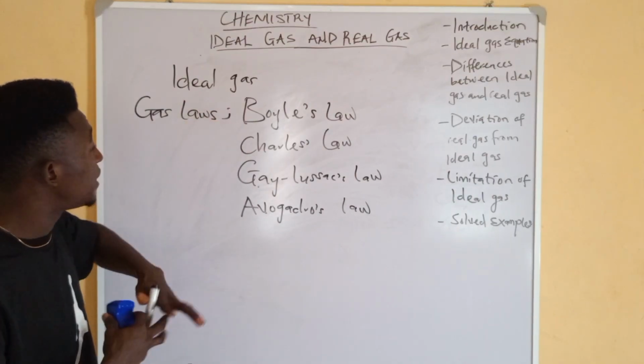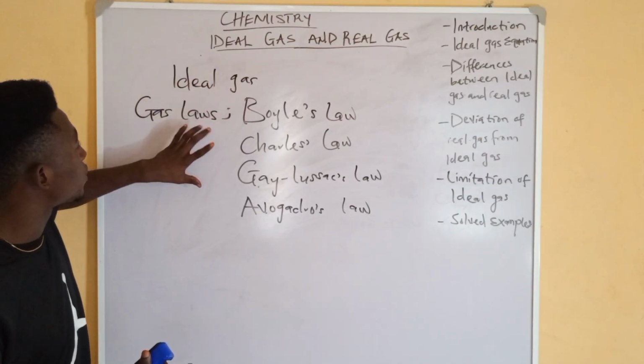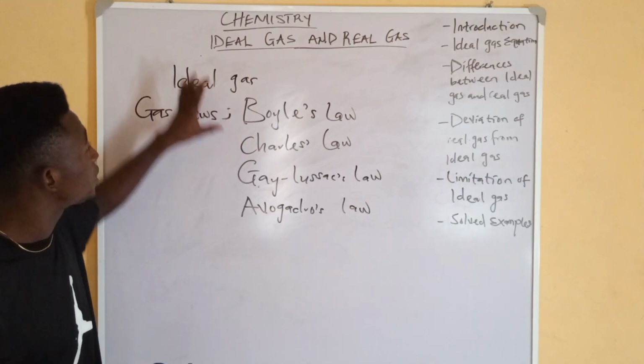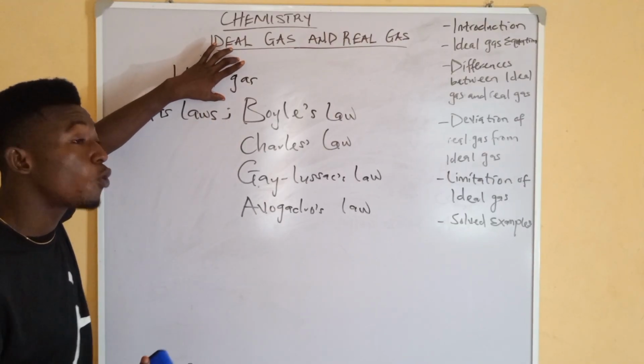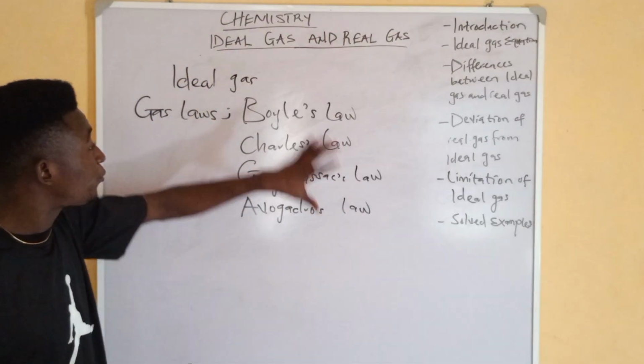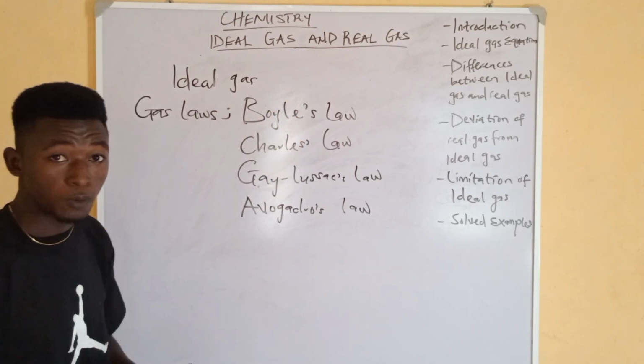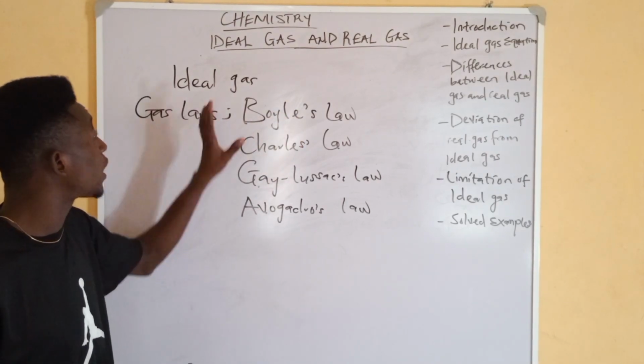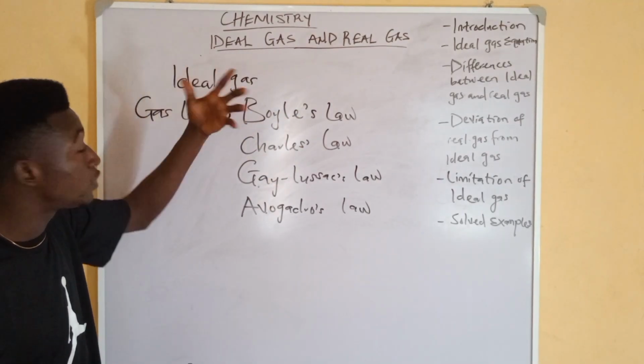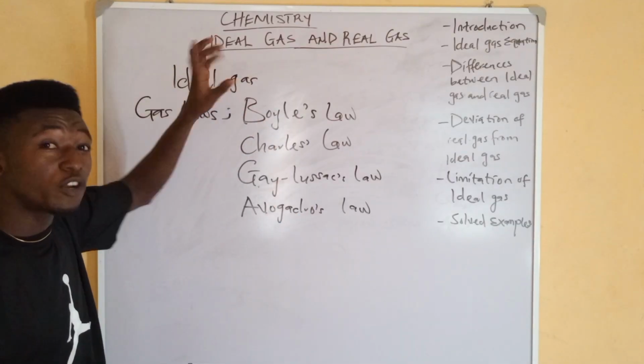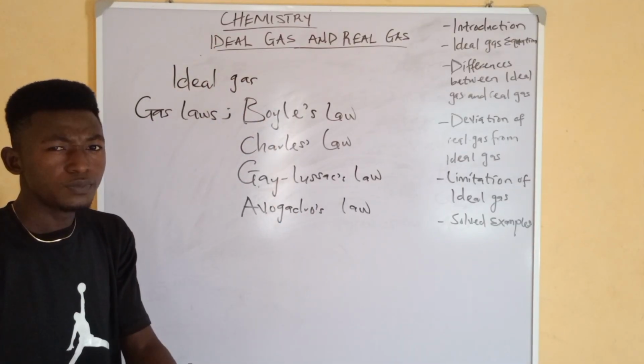Is that clear now? Basically, these are the laws that an ideal gas obeys. So that is why we said an ideal gas is a gas that obeys the gas law. They follow the characteristics of these gas laws. That is what an ideal gas is. And of course, you can also define it as a theoretical gas that obeys all the conditions of temperature and pressure. Is that clear now?